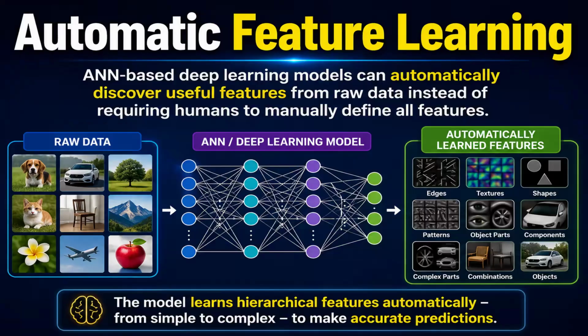Then automatic feature learning. In machine learning, we have to provide the features manually, but artificial neural network learns the features automatically. Suppose there is raw data. This raw data is passed to an ANN or deep learning model. It will learn the features and then it will identify the object, texture, shape, patterns, components, combination, and then the object is recognized. The model learns features hierarchically and automatically, from simple to complex, to make an accurate prediction.